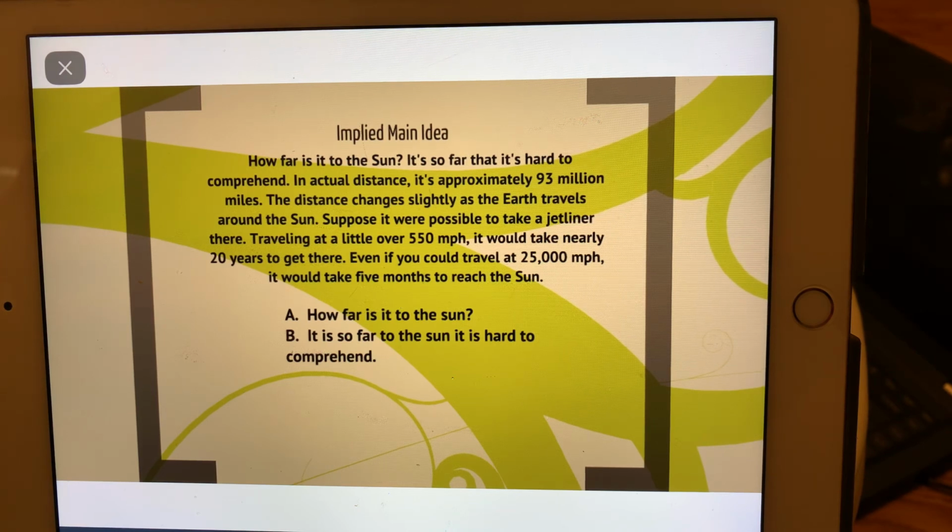So the implied main idea. A says, how far is it to the sun? Or B says, it is so far to the sun that it is hard to comprehend. Now, implied main idea means that we have to look from within this passage to figure out the main idea. So what do you think the implied main idea is? Is it A, how far is it to the sun? Or is it B, it is so far to the sun that it's hard to comprehend? Okay, you pick that answer and then comment underneath this video and let me know.